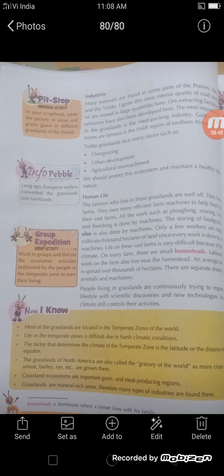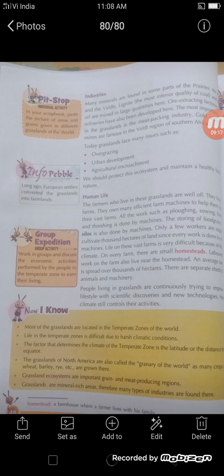Life on these vast farms is very difficult because of the harsh climate. An average farm here is spread over thousands of hectares. There are separate sheds for farm animals and machinery. People living in grasslands are continuously trying to improve their lifestyle with scientific discoveries and new technology. However, climate still controls their activities.